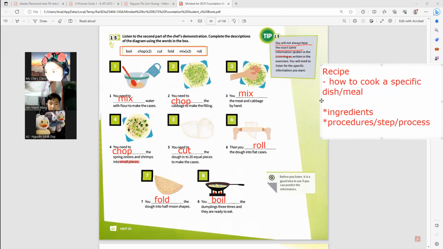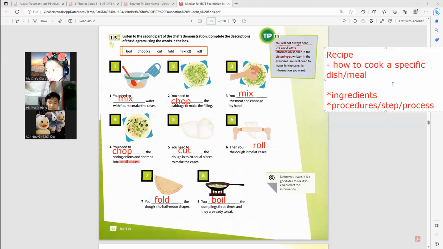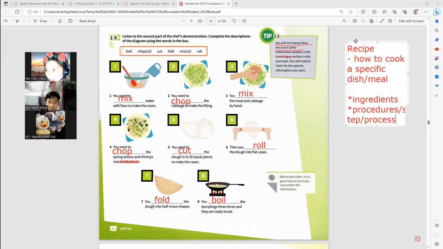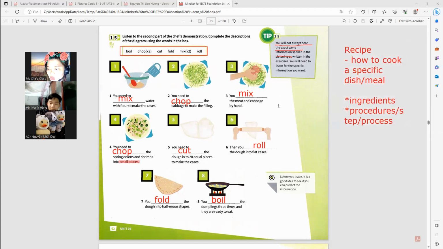Okay? Because cooking has something to do with timing, right? Like for example, we should follow a specific procedure or steps because we cannot boil before mixing. You get what I mean? It needs to go along with proper procedure or proper steps.